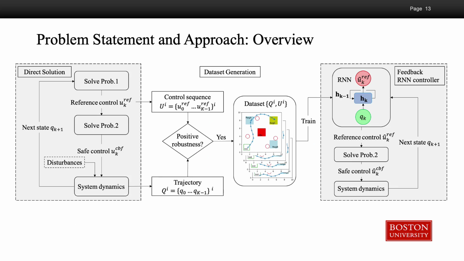Note that the RNN controller is trained on the reference control instead of the safe control. This is because we solve problem 2 after the RNN controller to make its output safe. This makes the controller more flexible because it can deal with unknown safety constraints during training. The reason why we also solve problem 2 when generating the dataset is because we want to explore more states.